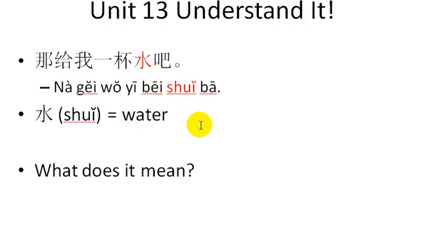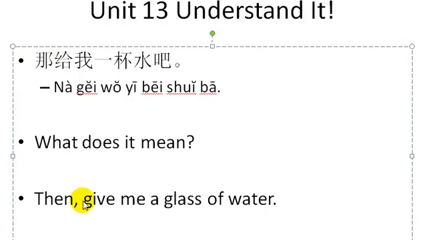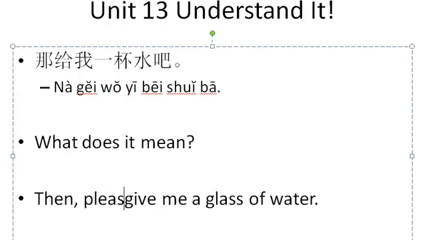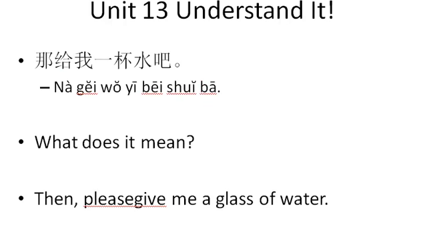So pause and write down a translation for that. Then give me a glass of water. Now, give me a glass of water sounds impolite. And I think this ba here makes it sound more like, then please give me a glass of water. I should probably put that in there. There we go.